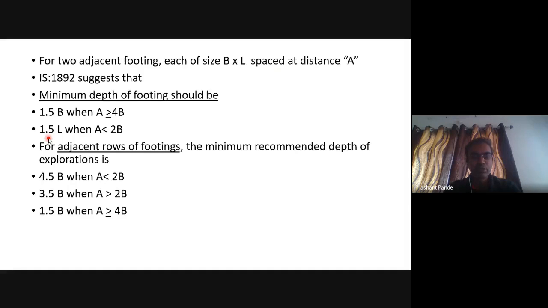For adjacent rows of footing, the minimum recommended depth of exploration is 4.5 B when A is less than 2B, 3.5 B when A is greater than 2B, and 1.5 B when A is greater than or equal to 4B.